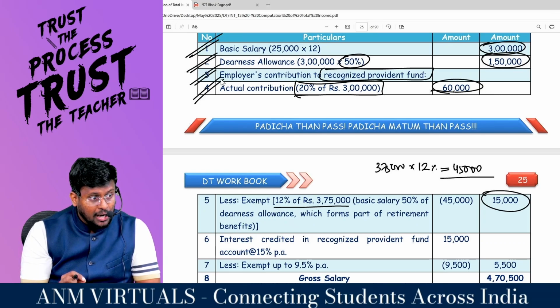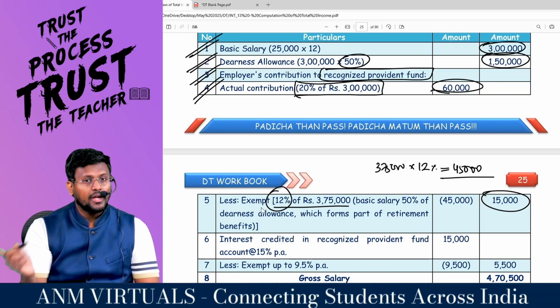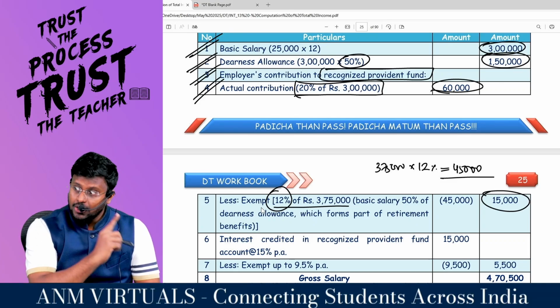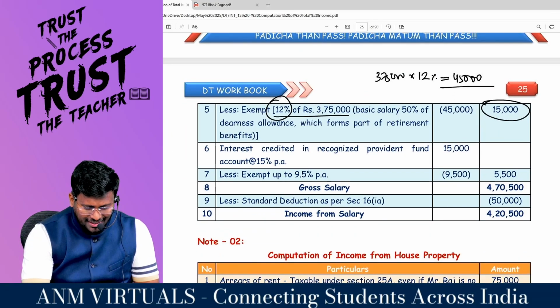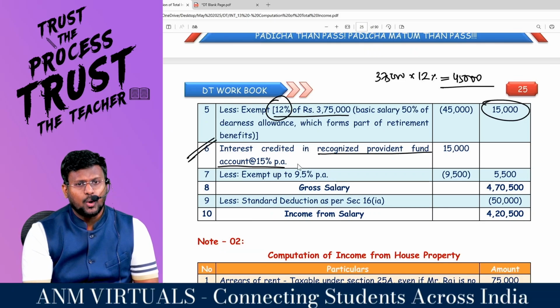10.12, that's why 12%, recognized provident fund. Employer can contribute up to 12% of salary, and at the time of withdrawal, it is exempted under section 10.12. Comfortable? Now when interest is credited in RPF, recognized provident fund, how much percent is allowed?